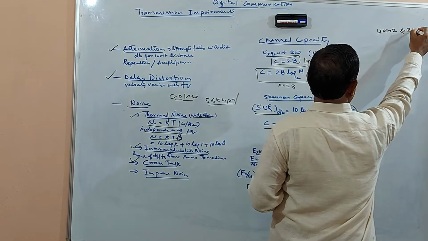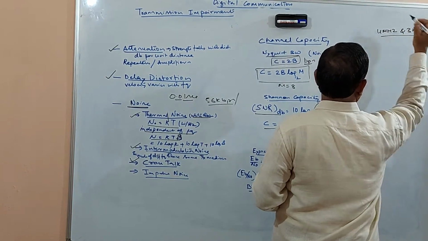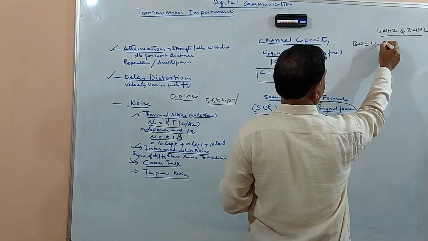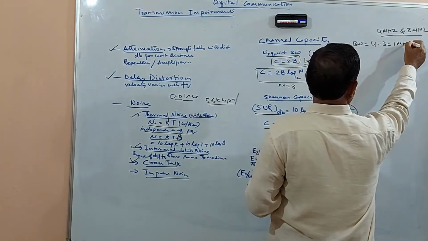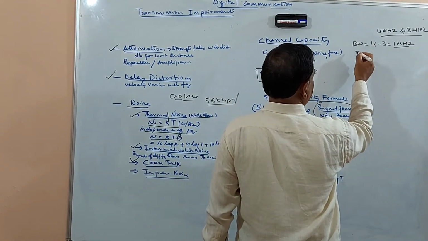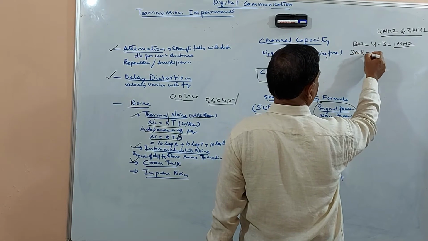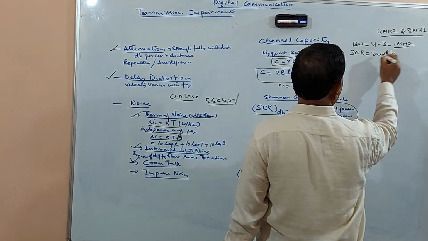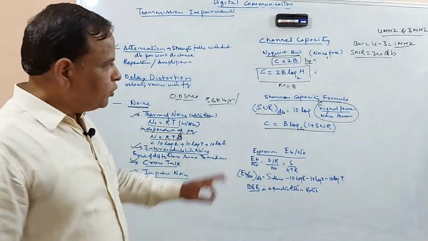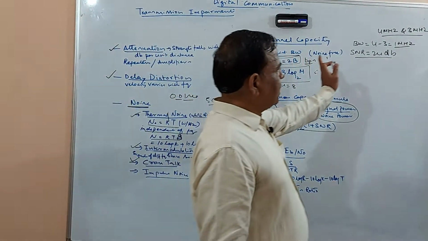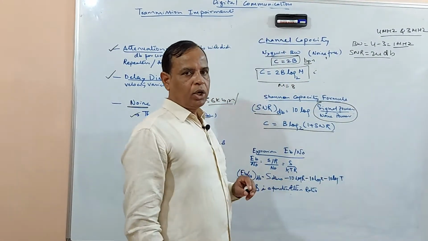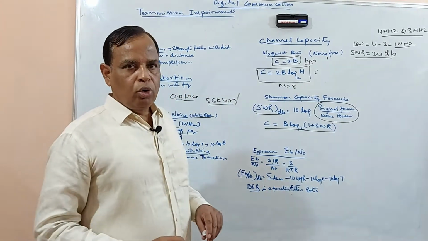So what should be the bandwidth? That is 4 minus 3, equal to 1 megahertz. Say the signal to noise ratio in dB is 24 dB. So if you know these two values, the bandwidth and the signal to noise ratio as 24 dB, then you want to know the channel capacity.